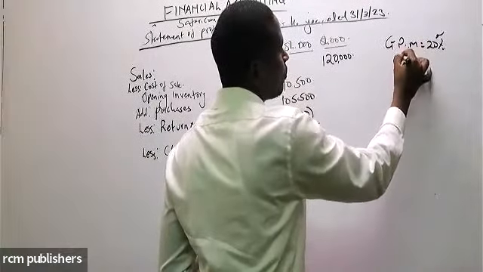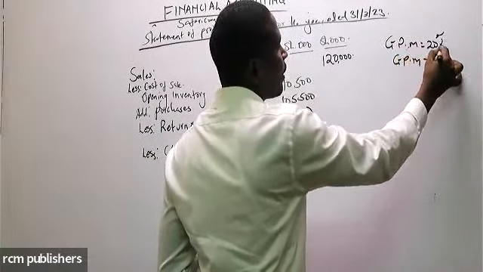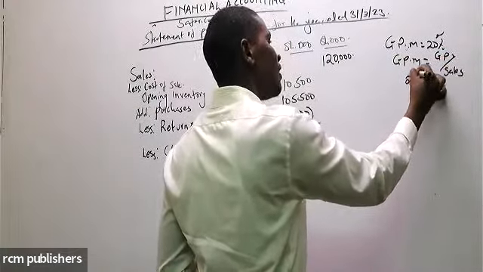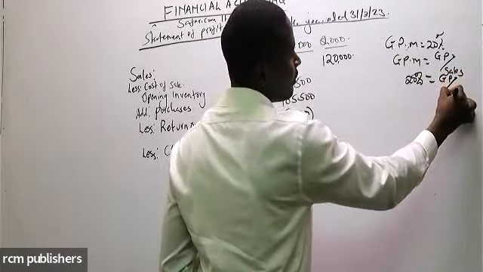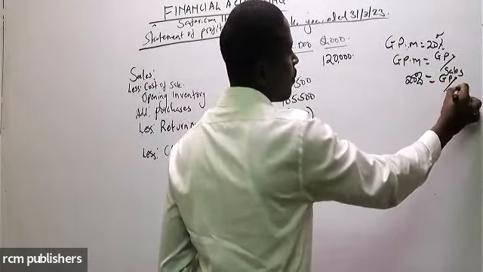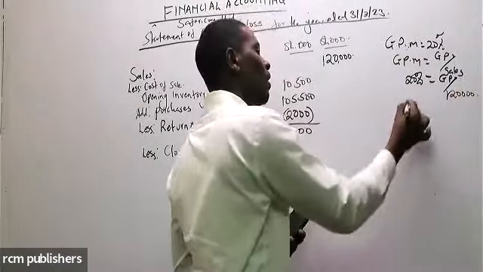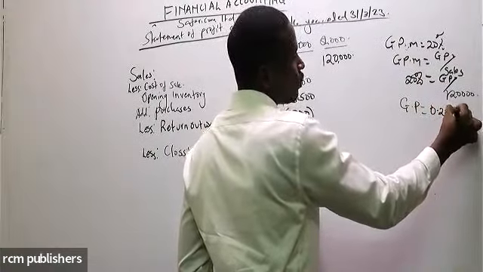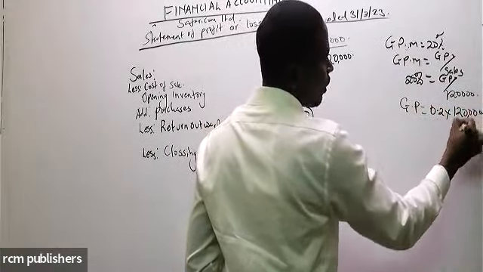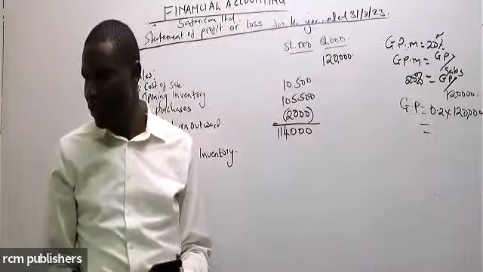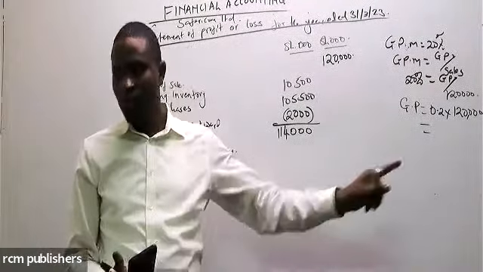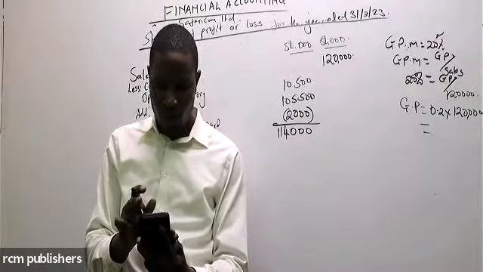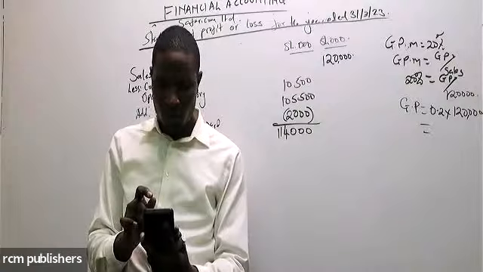And we know that gross profit margin is given by gross profit over sales. So we have 20% is equal to gross profit over sales. Our sales is 120,000. So our gross profit in this case will be 0.2 times 120,000. So my gross profit will be how much? Compute for me 0.2 times 120,000. What are you getting?